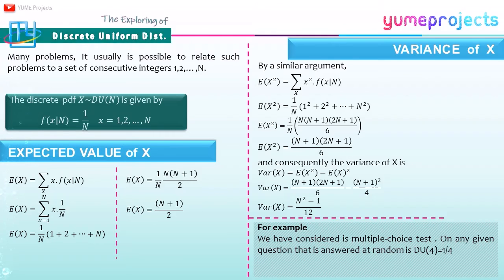For example, we consider a multiple choice test. If we associate the 4 choices with the integers 1, 2, 3, and 4, then the response X on any given question that is answered at random is 1 to 4.